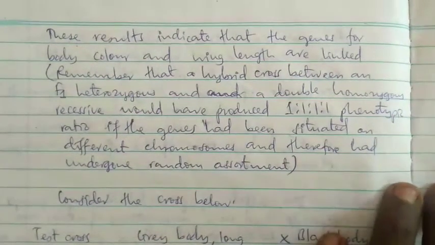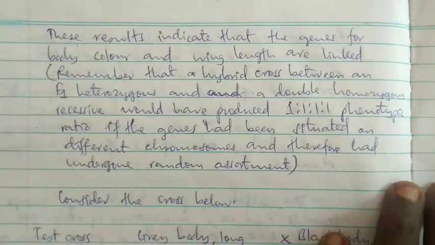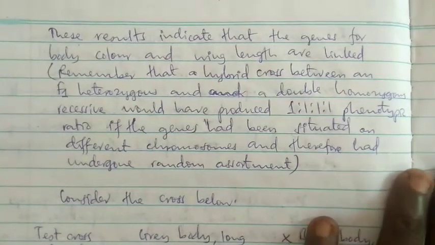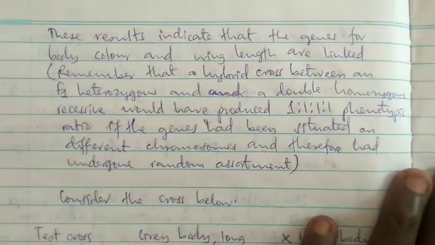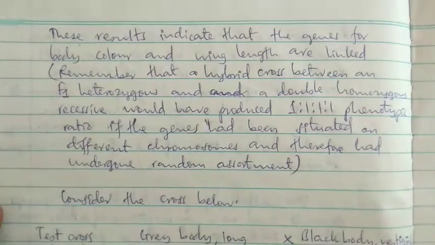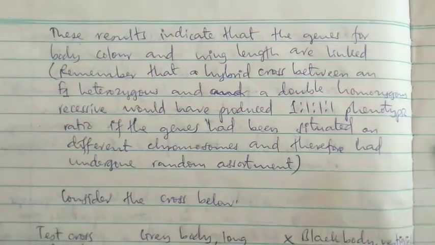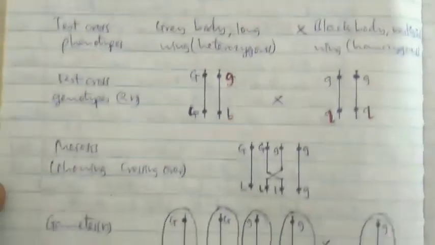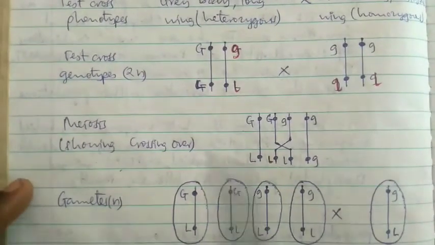Remember that a hybrid cross between an F1 heterozygous and a double homozygous recessive would produce a 1:1:1:1 phenotypic ratio if the genes had been situated on different chromosomes and therefore had undergone random assortment. Kama zingeundergo random assortment ungepata ratio hiyo. Now consider the cross below. Consider cross hapo chini.